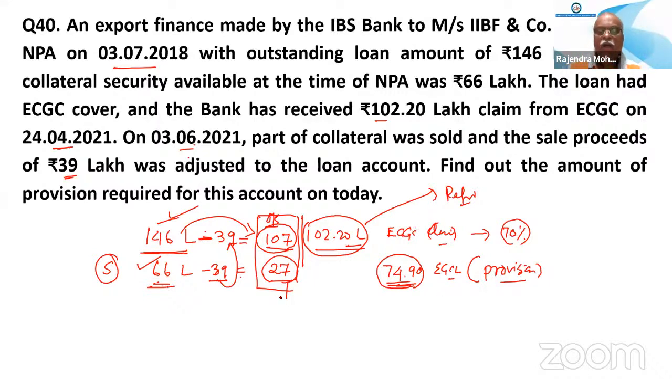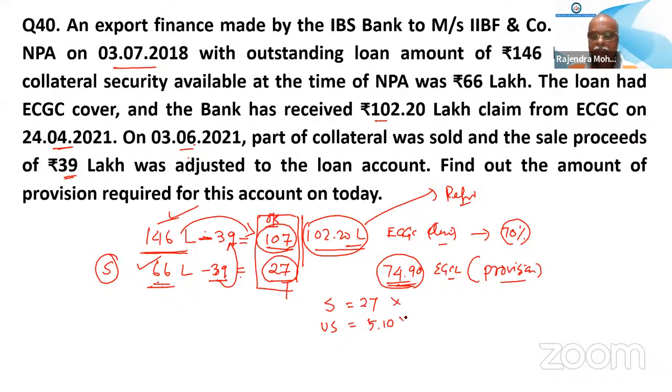Now, what is the secured amount? What is the unsecured amount? You tell me now. Secured 27 lakh. Unsecured 5.10.